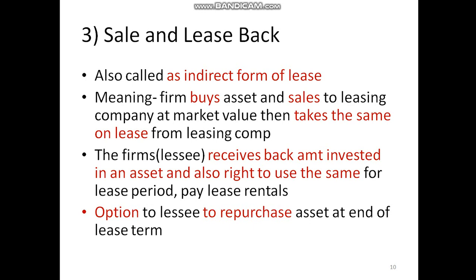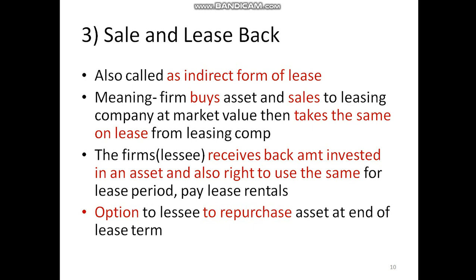In that, the third one is sale and lease back. It is also called as indirect form of lease. Here, the firm buys an asset and sells it to the leasing company at market value, then takes the same on lease from the leasing company. Now, why? If you want to take the asset on lease again from the same person, then why are you selling it? The reason is simple: you want to defreeze your investment.